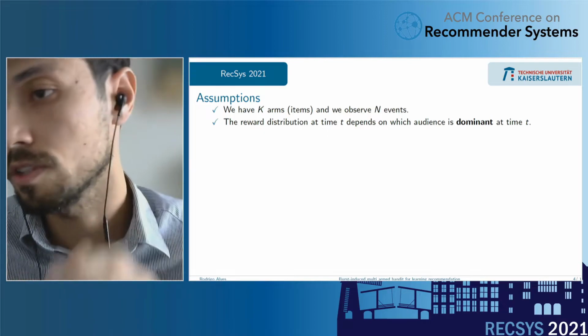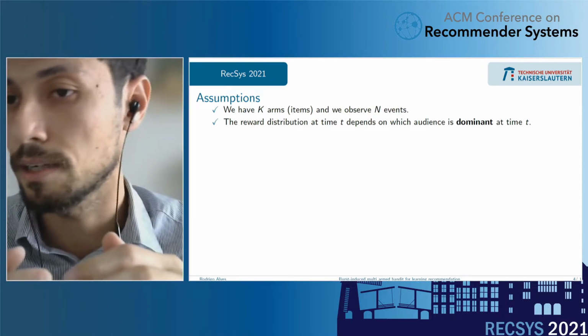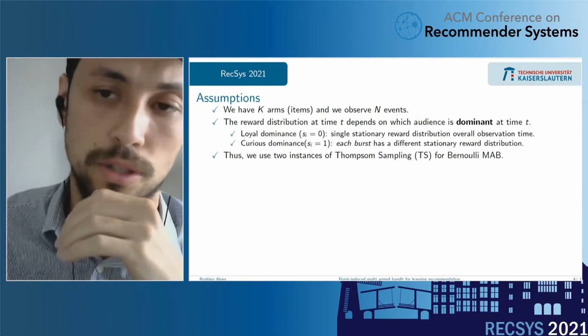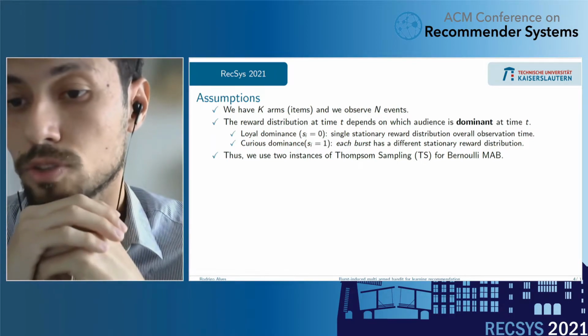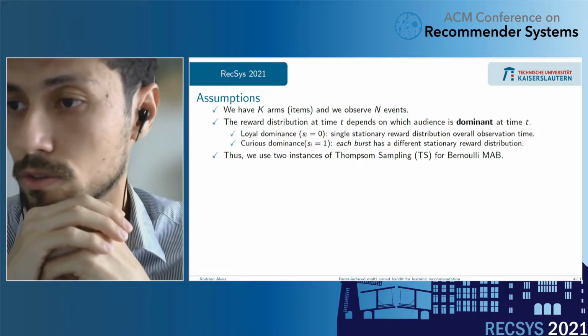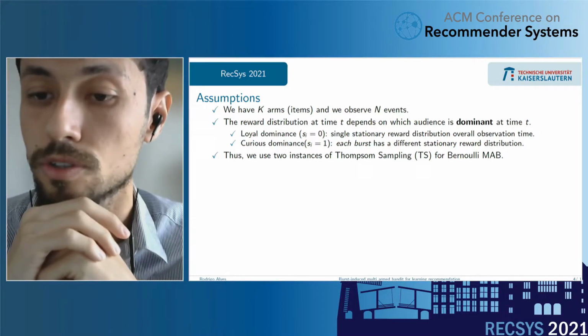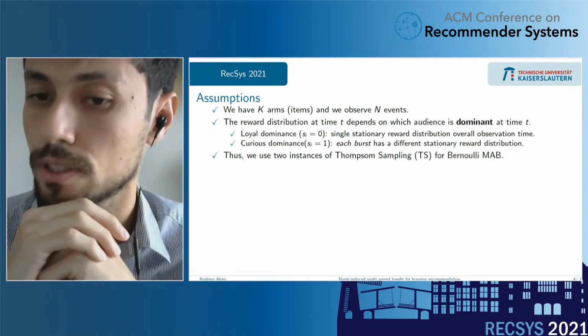If the loyal audience is dominant, we have one reward distribution. If the curious audience is dominant, we have another reward distribution. During the loyal audience, we assume a single stationary reward distribution over all observation time. And during the curious audience, each burst has a different stationary reward distribution.